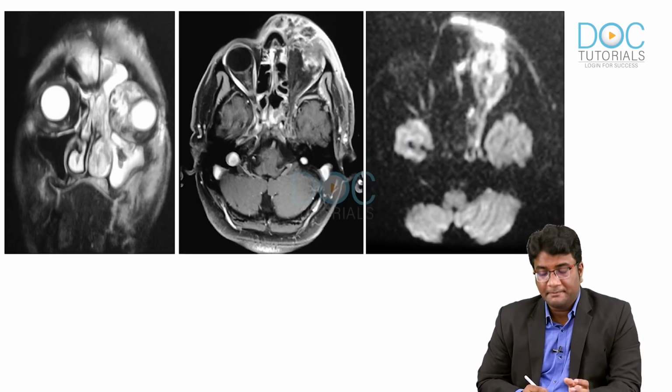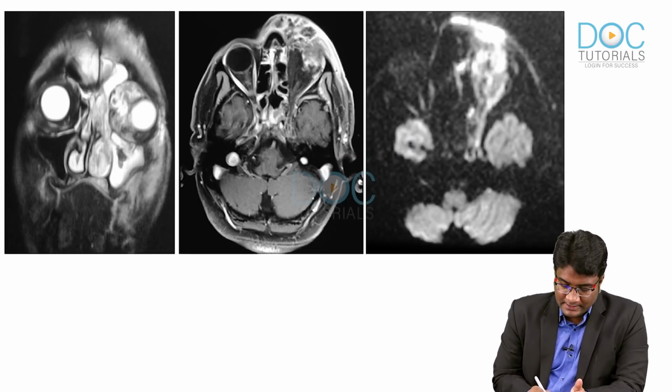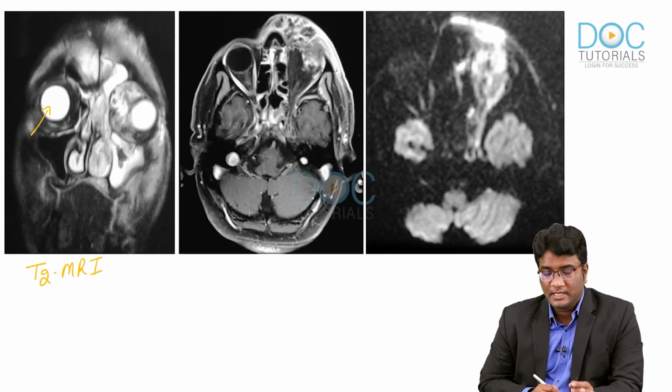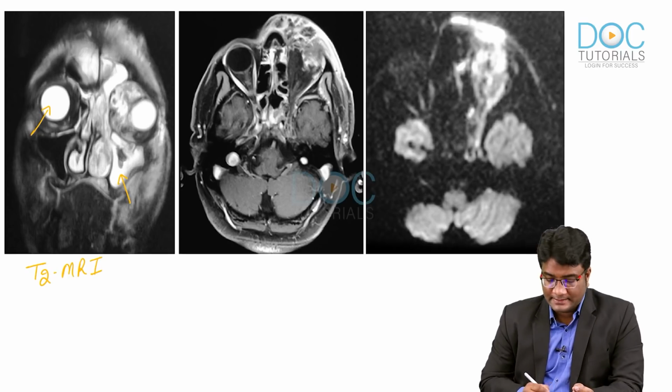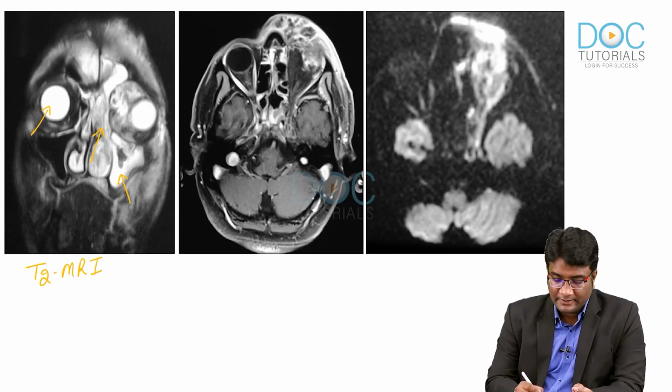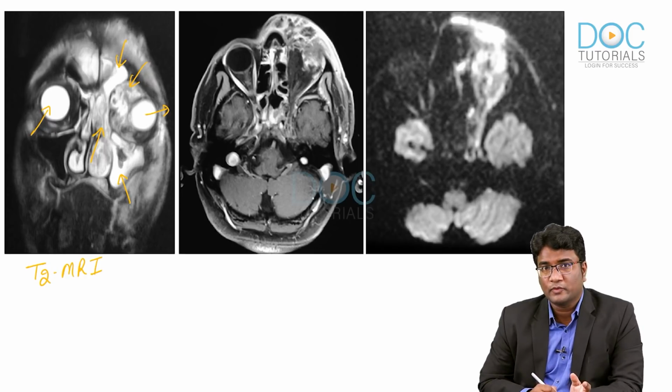Now, look at these MR images that are given to you. This is a T2 weighted MRI, and you can see that the vitreous is white, water is white on T2. And here you can see there is fluid collection, mucosal thickening involving the left maxilla, left ethmoidal cells, left frontal sinus. There is infiltration into the left orbit, pushing the eyeball more laterally. So, this is a T2 weighted image showing the infection involving the left maxillary sinus, left ethmoidal air cells as well as the left frontal sinus, with infiltration into the orbit and pushing the eyeball more laterally.